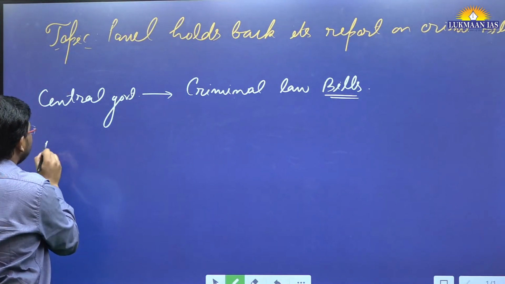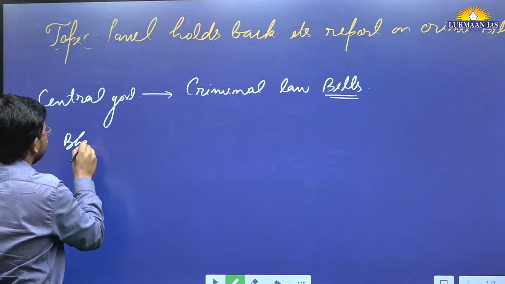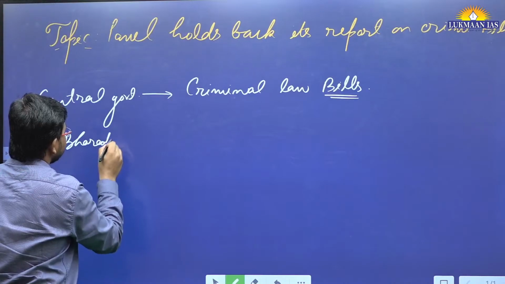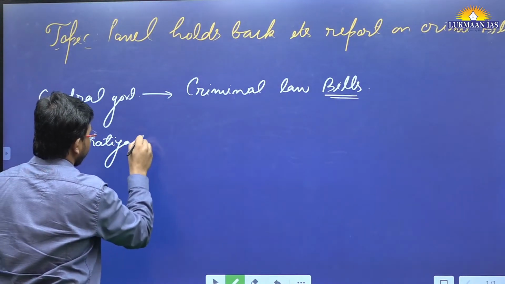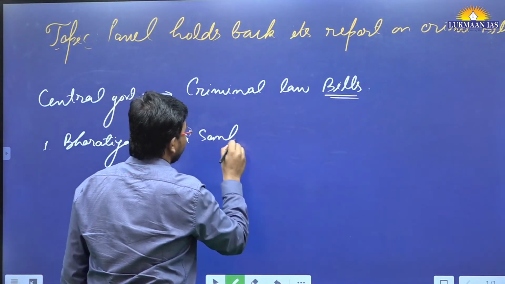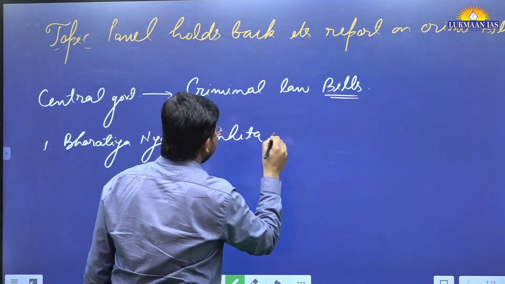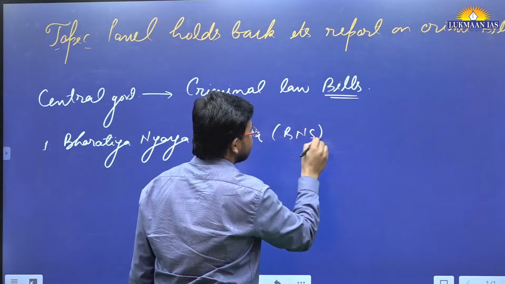The first bill that has been introduced by the government is known as Bharatiya Nyaya Sanhita. In short, it is known as BNS, Bharatiya Nyaya Sanhita.